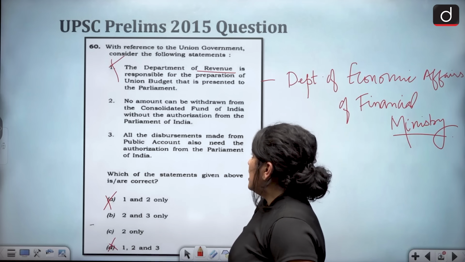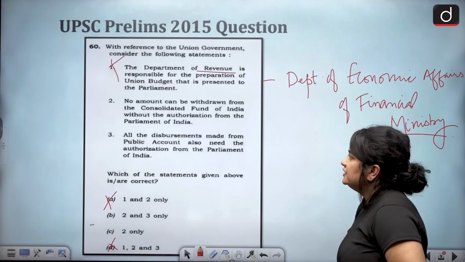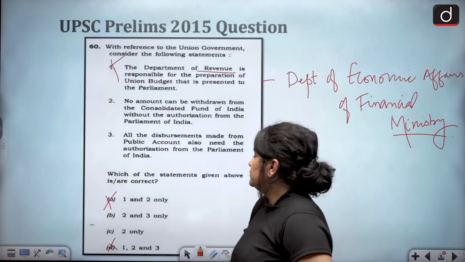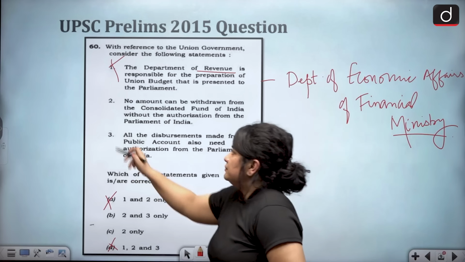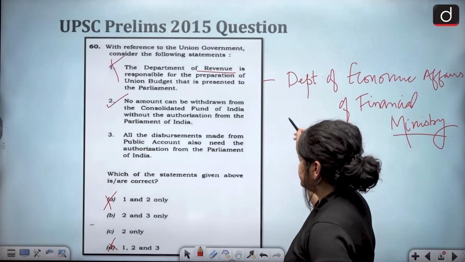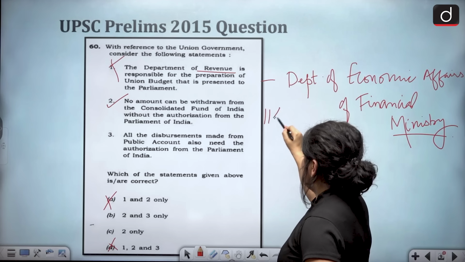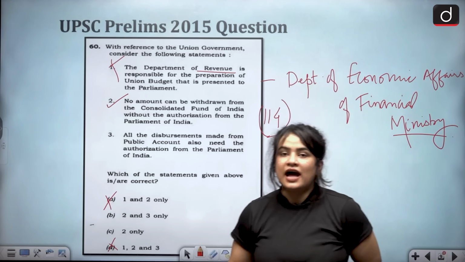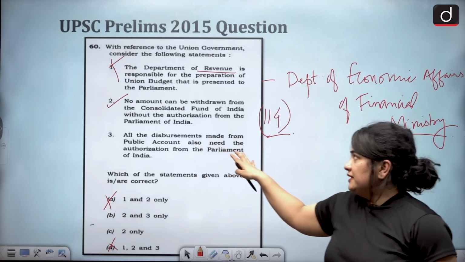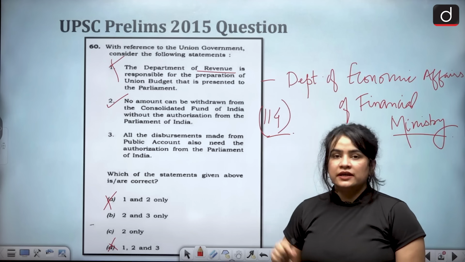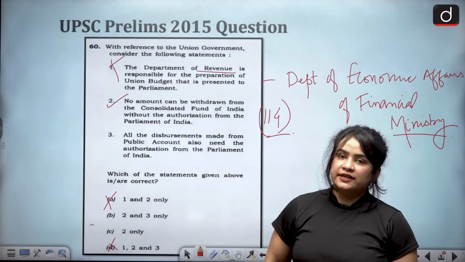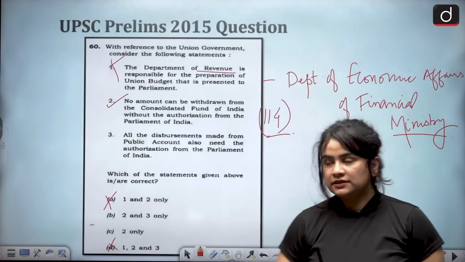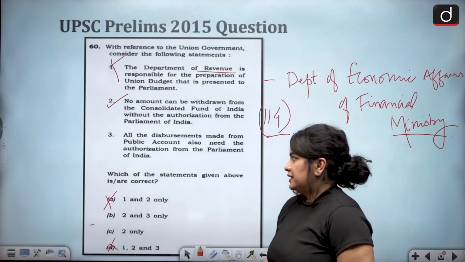Second says no amount can be withdrawn from the Consolidated Fund of India without the authorization from the Parliament of India. This statement is correct. And this is actually Article 114. So the Article 114 mandates that no amount can be withdrawn from the Consolidated Fund of India without authorization by the Parliament. Now, this is factually correct.